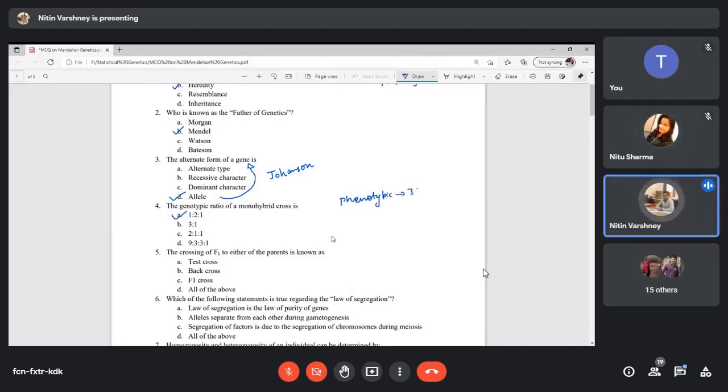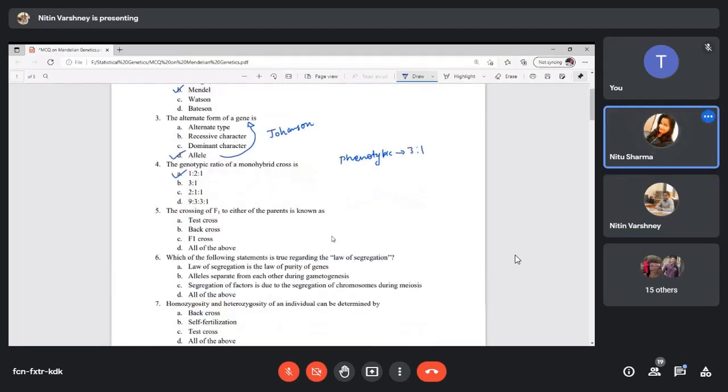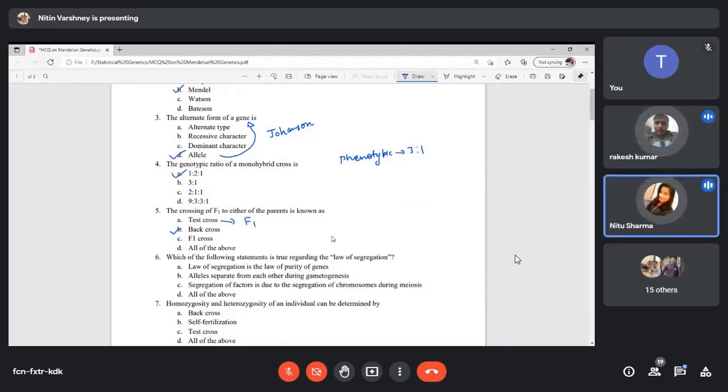Now the crossing of F1 to either of its parents is known as a back cross. But what is the test cross? F1 with the recessive parent.